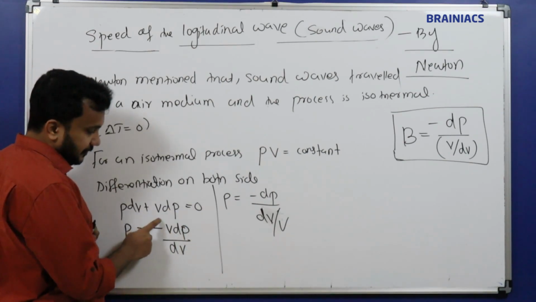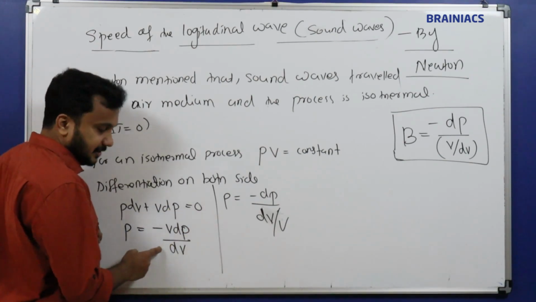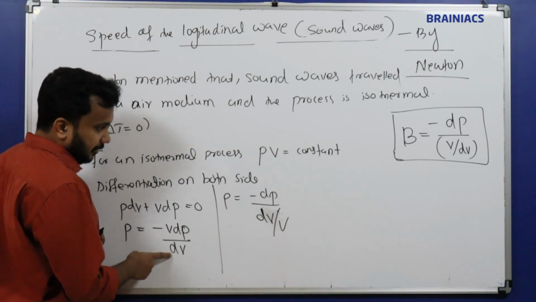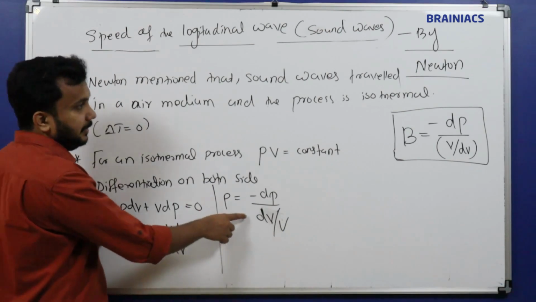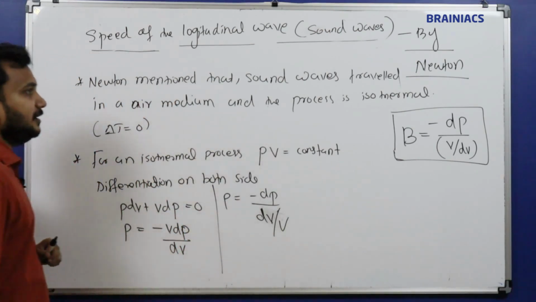Taking the pressure to one side, we get minus V dP divided by dV. Okay, so pressure equal to minus dP dV divided by V.